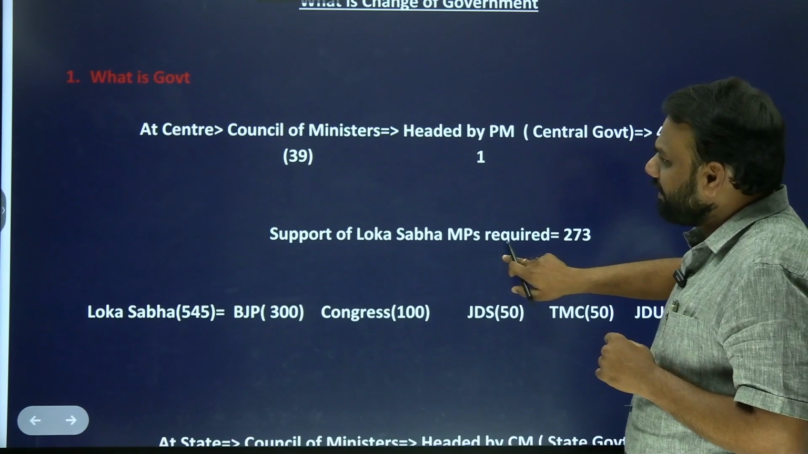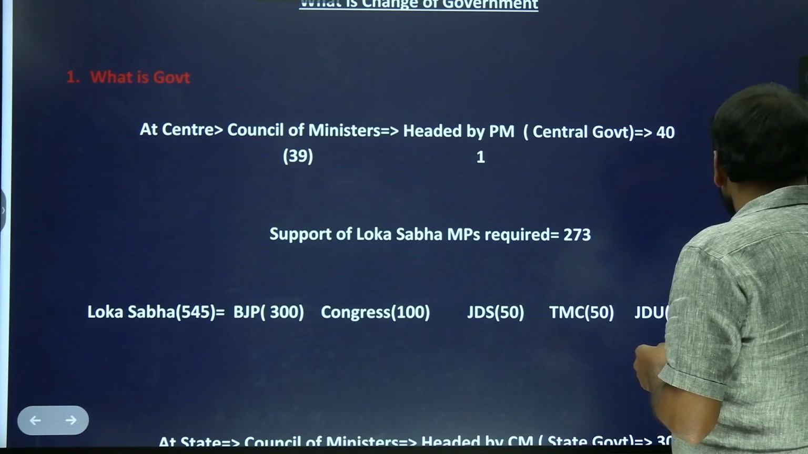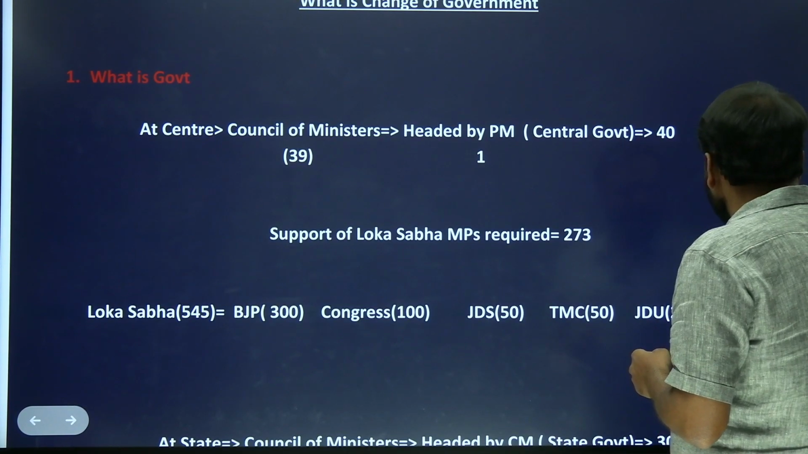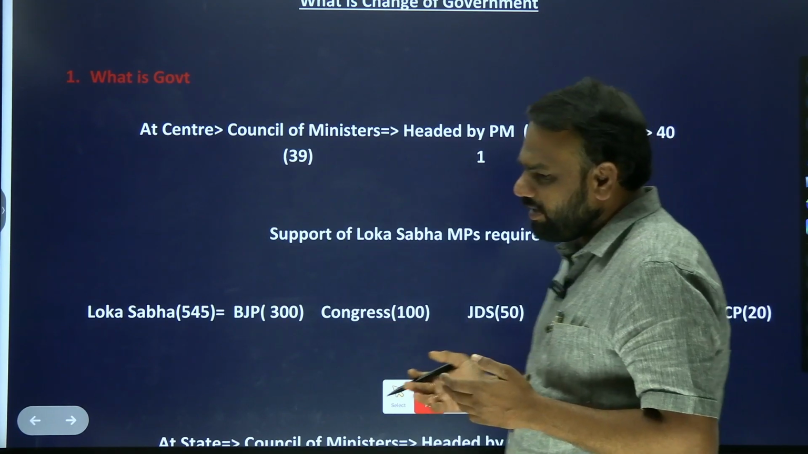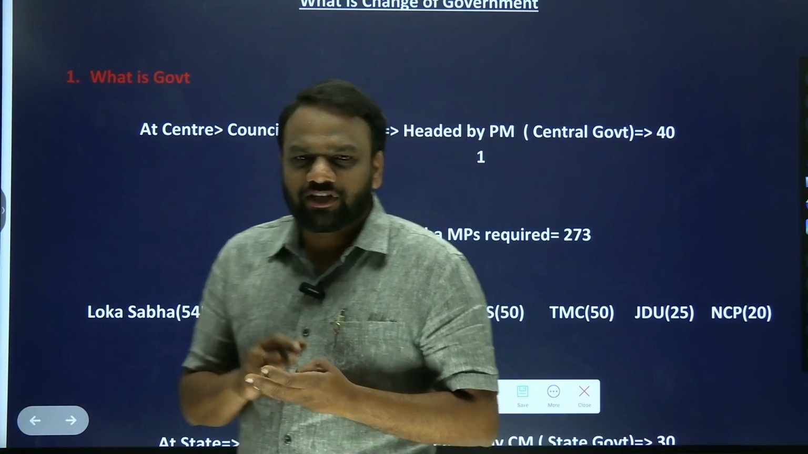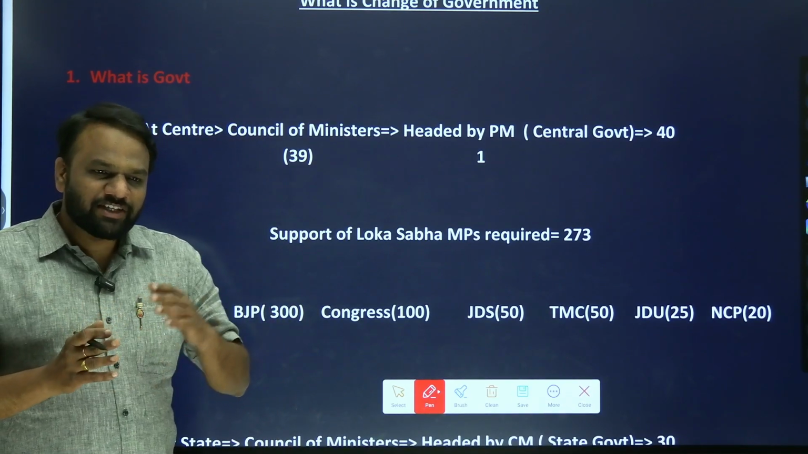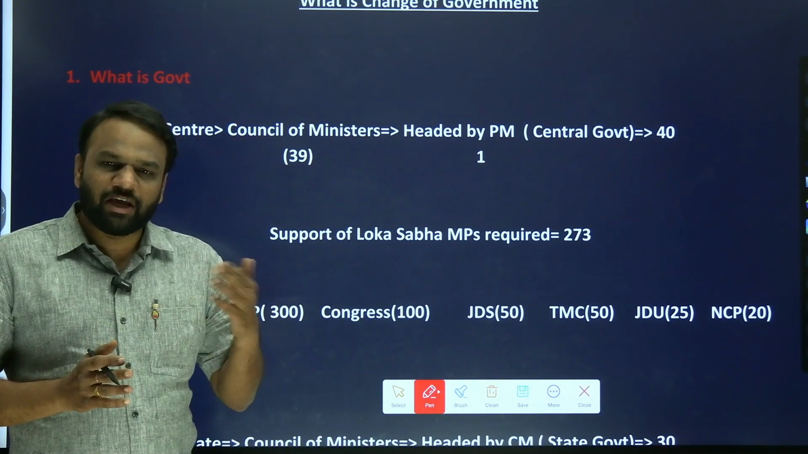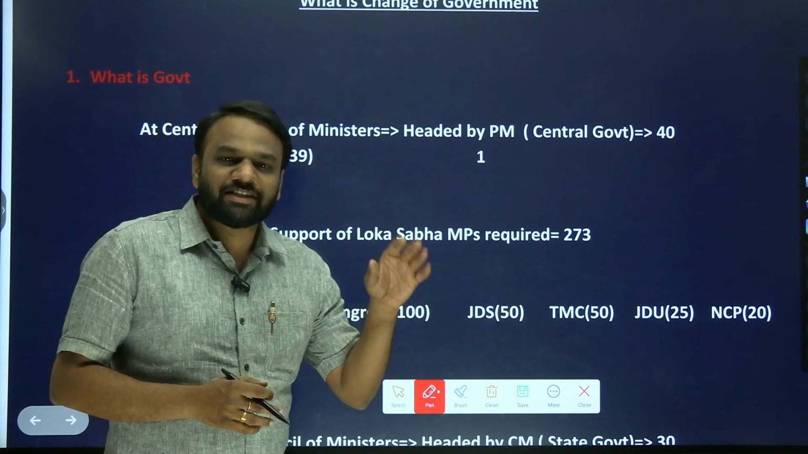At the center level, first we need to understand what is government, then we can understand what is change in government. Very often we get confused when we say government, whether IAS officers and IPS officers are part of government. Yes, they are part of government. But when we say change of government, will IAS and IPS officers get changed? No. Generally we call them executives.